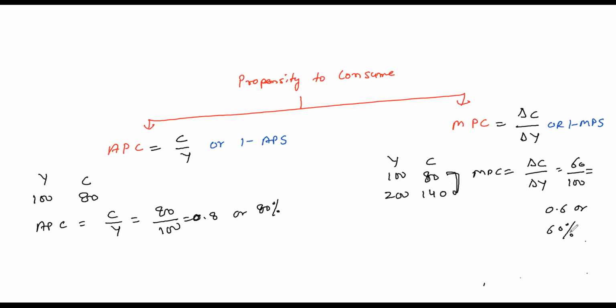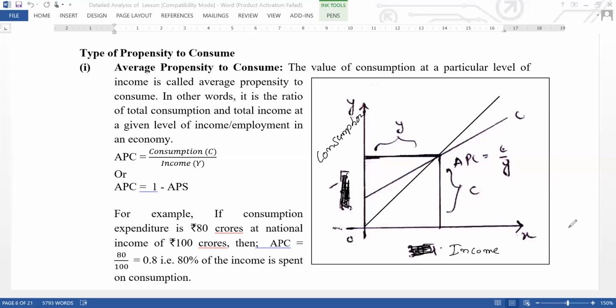So here your average propensity to consume is 80%, that is 0.8, and marginal propensity to consume is 60%. You can also draw a small diagram for this for better clarification. So look at the diagram now. I told you about average propensity to consume.